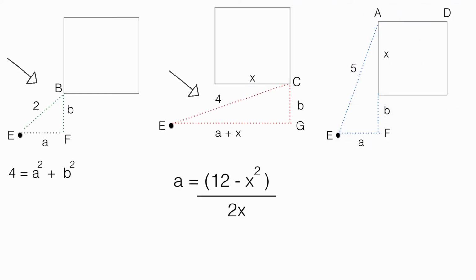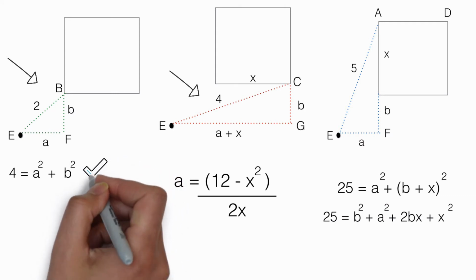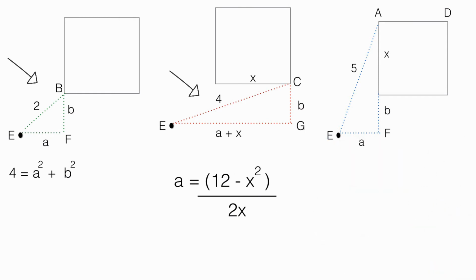Now guys, let's come to our third triangle, EAF. And again, this is a right angle triangle, so we can say EA square is equal to EF square plus FA square. And simplifying this further, we get, but we saw in our previous equation that A square plus B square is 4, so let's put that 4 in here once again. And now we will solve for B, and this is what we get. So now we have both A and B in terms of X.